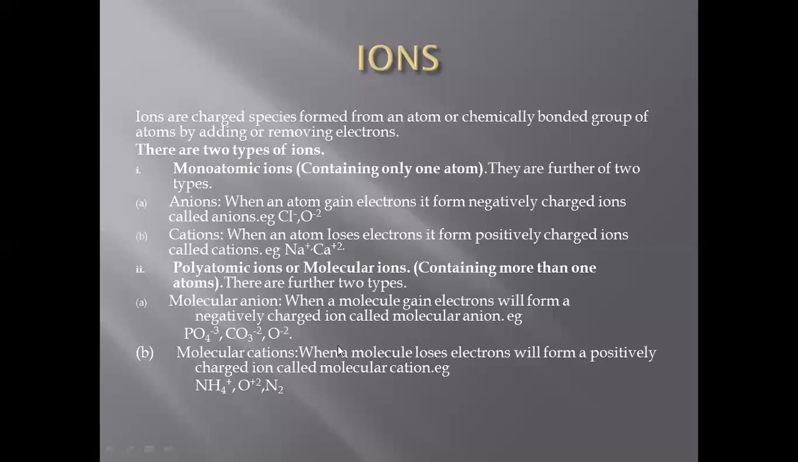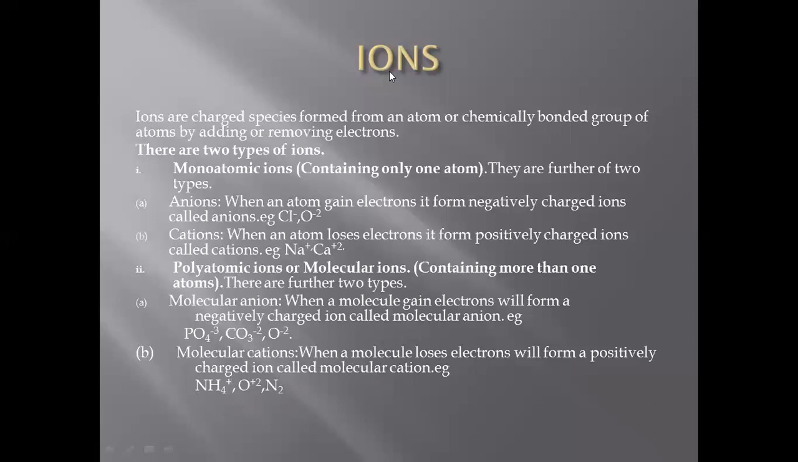And when a molecule loses electrons, it will form a positively charged ion, so it is called molecular cation. For example, ammonium ion with positive charge. Again, this is O2 with positive 2 charge, nitrogen molecule. So it will have a positive charge. So these ions have positive charge, and they are called molecular cation.